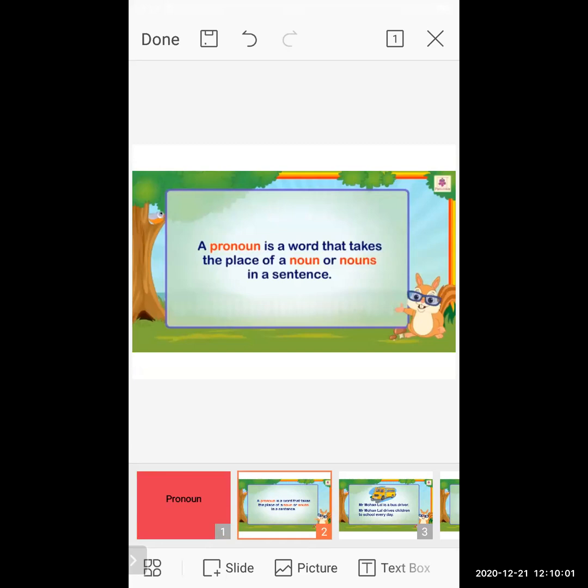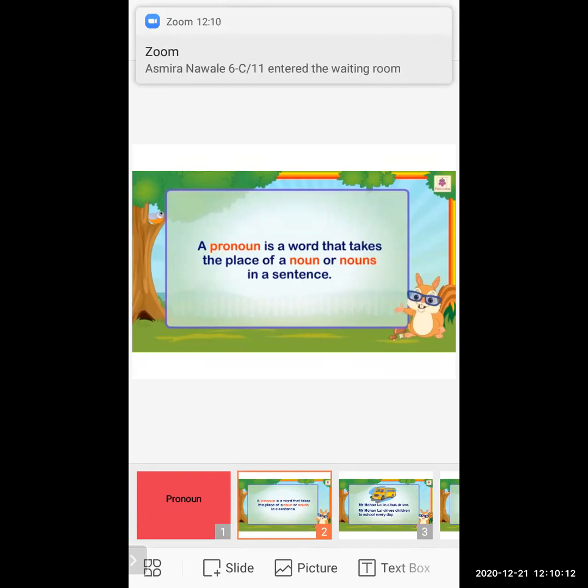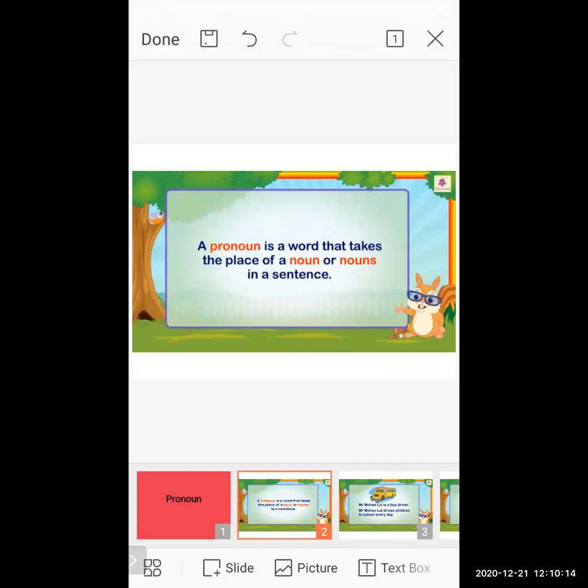Pronoun is a word that takes the place of a noun or nouns in a sentence. If you have a sentence in which the name of a particular person, place, animal, or thing is mentioned, and instead of the name we use other words, those words come under the pronoun.